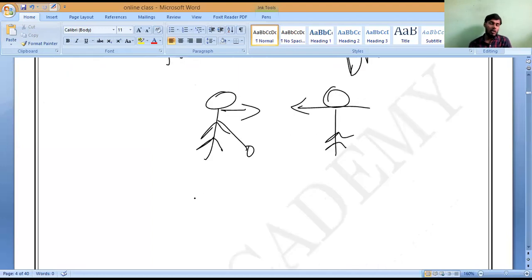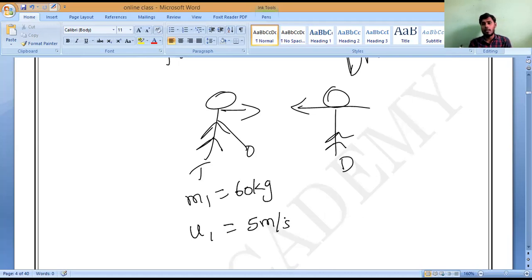Now let us imagine this is Tamil Selvan and this is Darun. The mass of Tamil Selvan is 60 kg. All of you remember 60 kg. What is the initial velocity of Tamil Selvan? 5 meter per second.